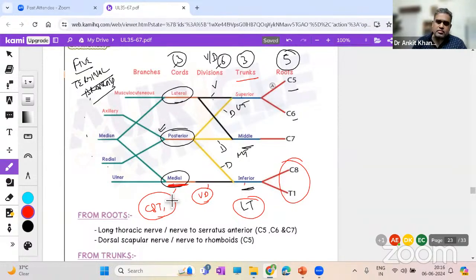Exception over here will be that some C7 fibers reach the ulnar nerve. That is a different thing. But normally, if you look at the medial cord, you'll only see C8, T1 going to the medial cord. Similarly, if you look at the lateral cord, it has the ventral division of upper and middle trunk. So it will have root value of C5, C6, C7 only.